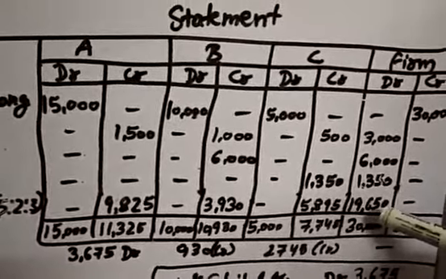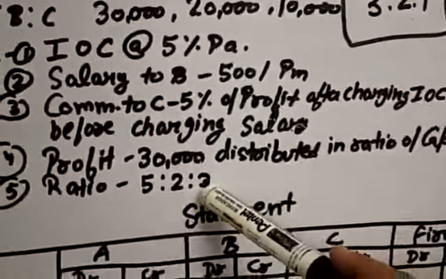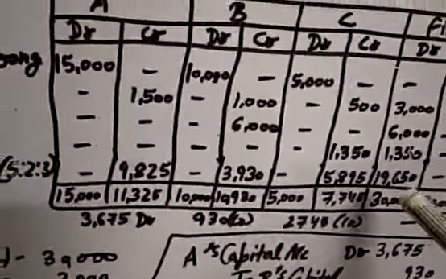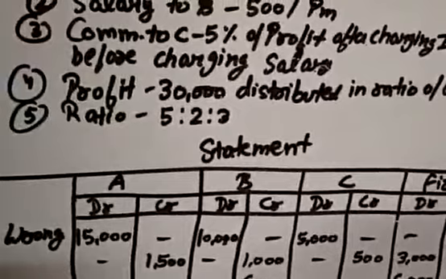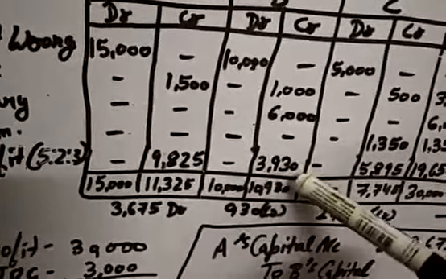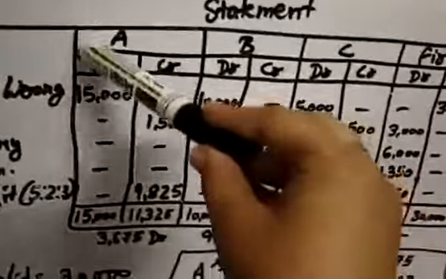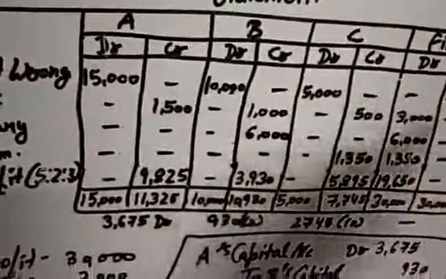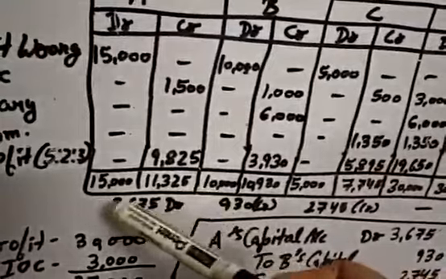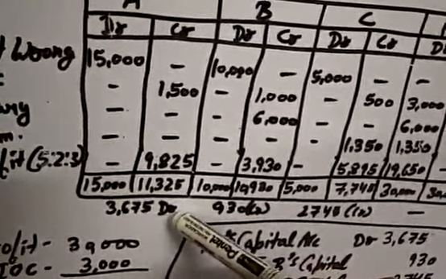So 19,650 is the profit left with the firm, which should be distributed in the profit sharing ratio in order to give to the partners. So we will distribute this 19,650 in the ratio 5:2:3. It will be 9,825, 3,930 and 5,895. Okay, then the same method: total out all the columns and see, 15,000 is the total, 11,325. How much is more on the debit side? 3,675. So it will be balanced on the debit side.